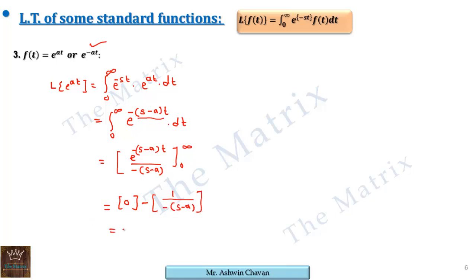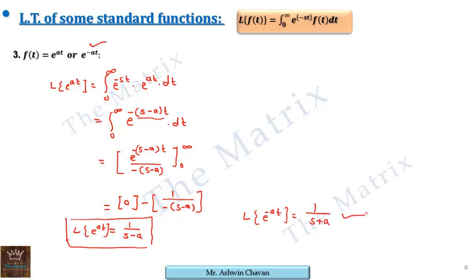So when we open the bracket, we get 1 upon s minus a as Laplace of e raised to at. Very important formula, required in almost all examples in future. Similarly, we can write Laplace of e raised to minus at. Just replace a by minus a, we get 1 upon s plus a. Clear? So e raised to at's Laplace is 1 upon s minus a, and e raised to minus at's Laplace is 1 upon s plus a.